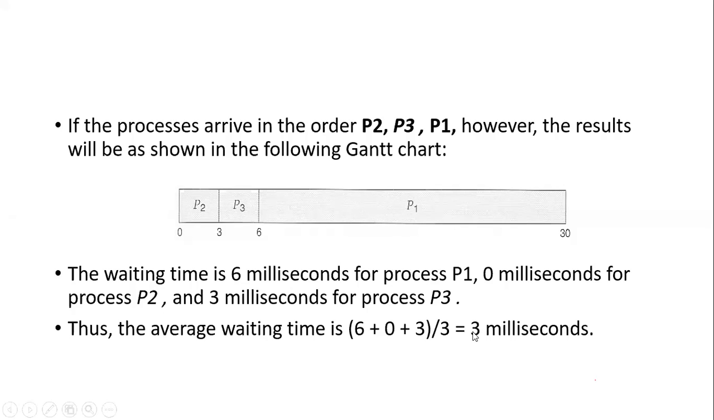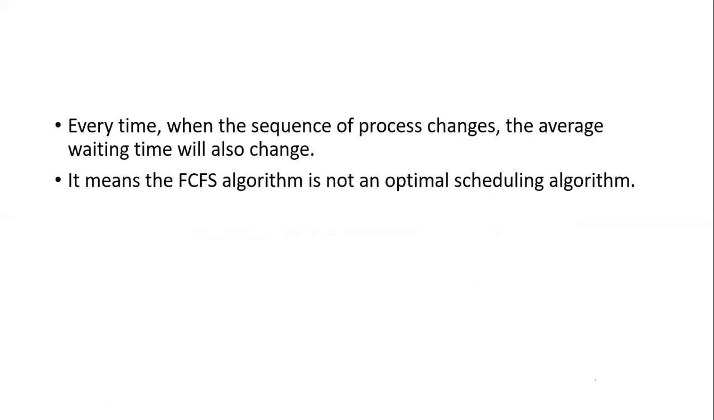Can you see the difference here? When you take the order P1, P2, P3, your average waiting time is 17. But when you choose the order P2, P3, P1, your average waiting time is what? 3 milliseconds. So it is recommended. Every time the sequence of the processes changes, the average waiting time will also change, right? So it means that your FCFS algorithm is not an optimal scheduling algorithm.